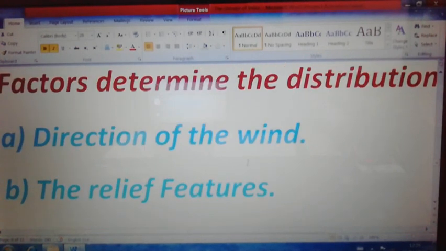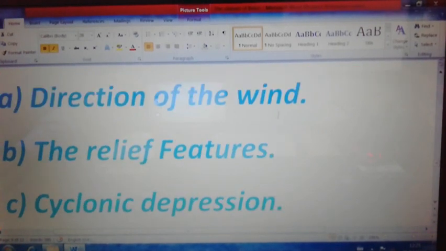Second point, the relief feature or the orographic nature, the mountain effect. Where there is the hindrance of a mountain, one side of the mountain, the windward side, gets the rainfall, and the other side does not get the rainfall. We are discussing the factors which determine the distribution of rainfall.